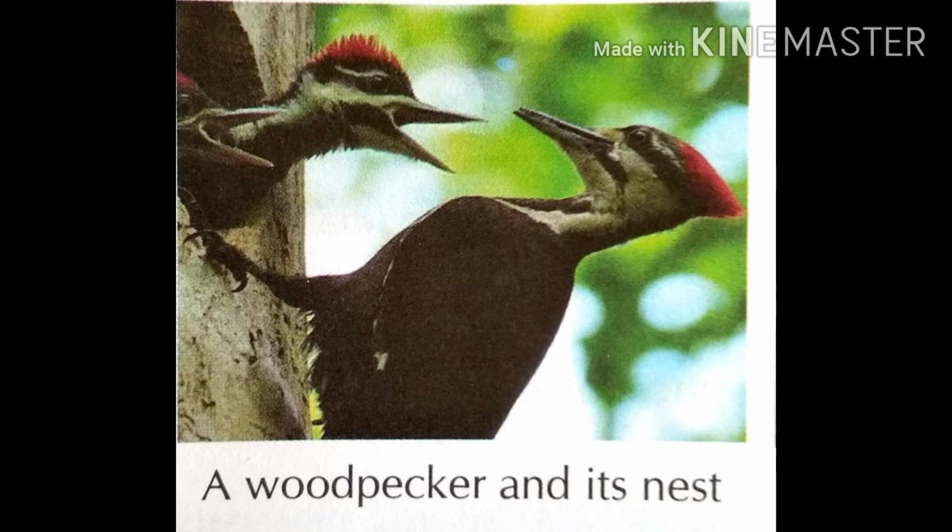The woodpecker uses its chisel-like beak to make a big hole in a tree trunk. This hole is used as a nest. It lines the hole with wood chips to make the nest cozy. See, it is the picture of the woodpecker and the newborn baby.